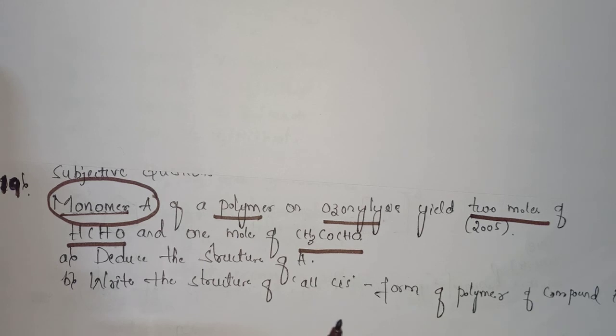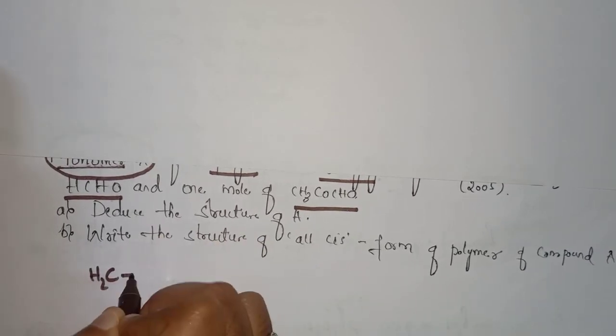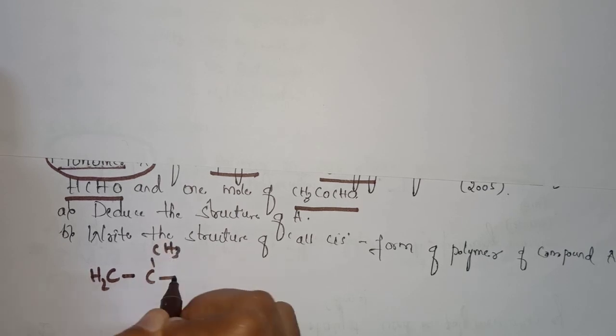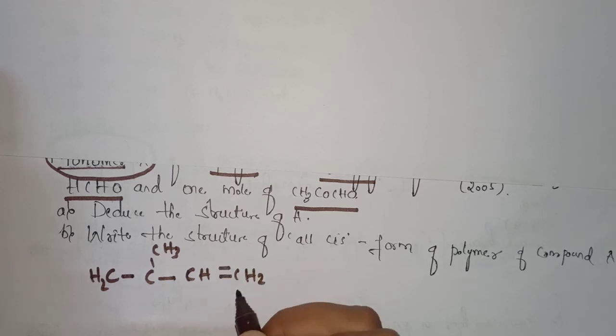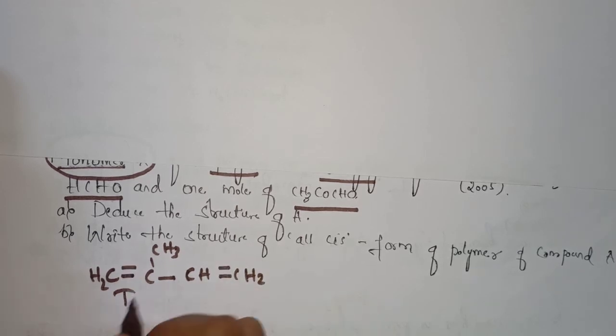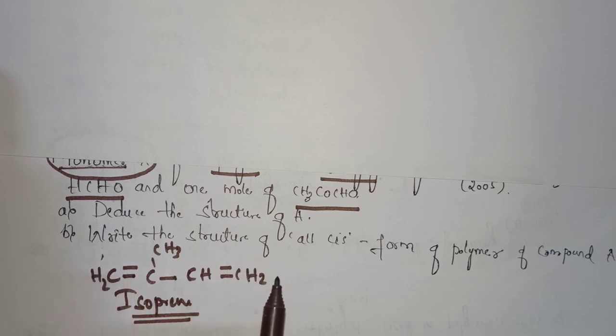Here, what is isoprene? It is having 5 carbon atoms, where the first carbon atom is the head and the fourth carbon atom is a tail. Now I will write the structure of this isoprene, that is CH2=C(CH3)-CH=CH2. Here is a double bond, and this is also a double bond. It is isoprene. Carbon 5 units, that is 1 2 3 4 5 carbon atoms, where the first carbon atom is the head and the last carbon atom is the tail.